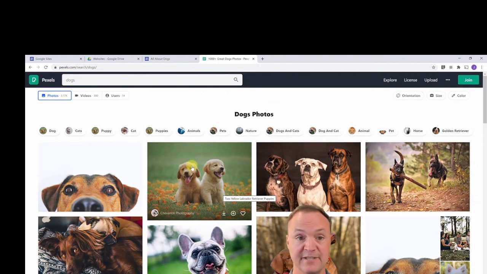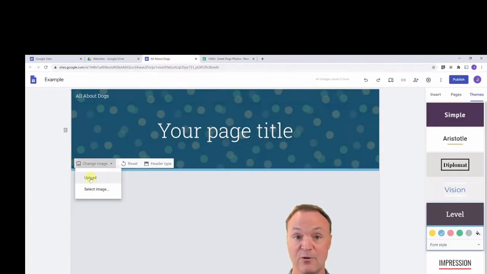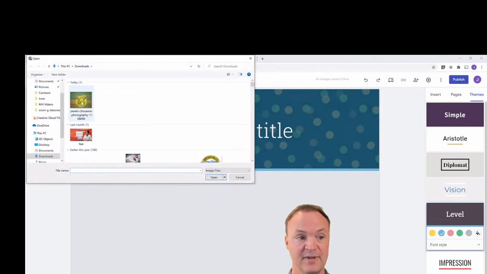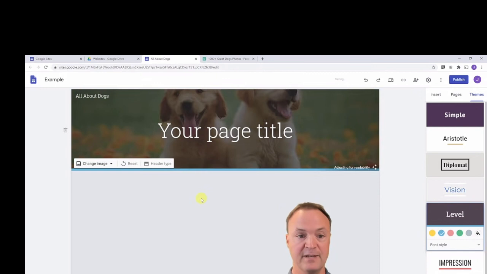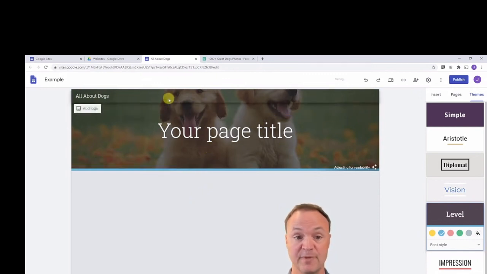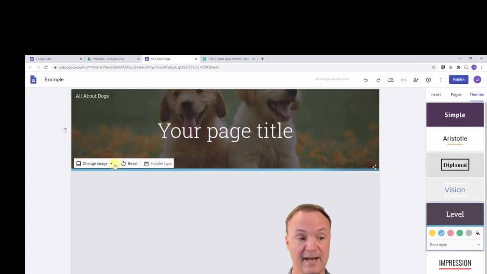They're royalty free to use, and so that's why I'm going to use this site here. And I'm going to go upload, and this one, it's on my computer already, and I'm going to just click and hit open, and you can see I have the golden retriever puppies in the background here, and I can change the header type too. So maybe it's the opening page and you just want the full page to be image behind.